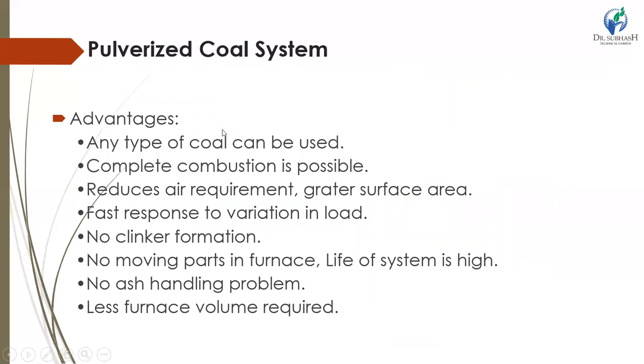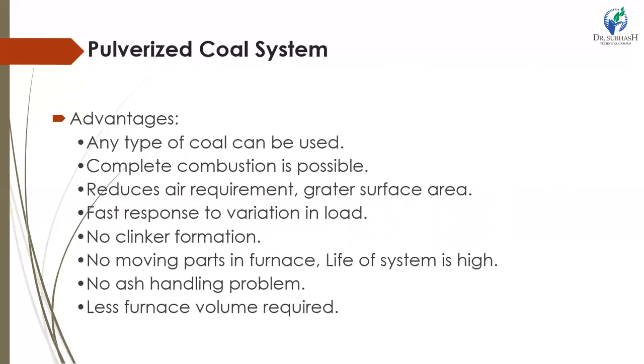Advantages of the pulverized coal system. Pulverizing increases the surface area of coal. Greater surface area per unit mass of coal permits faster and more efficient combustion, as more carbon is exposed to oxygen. Any grade of fuel can be used in powder form.